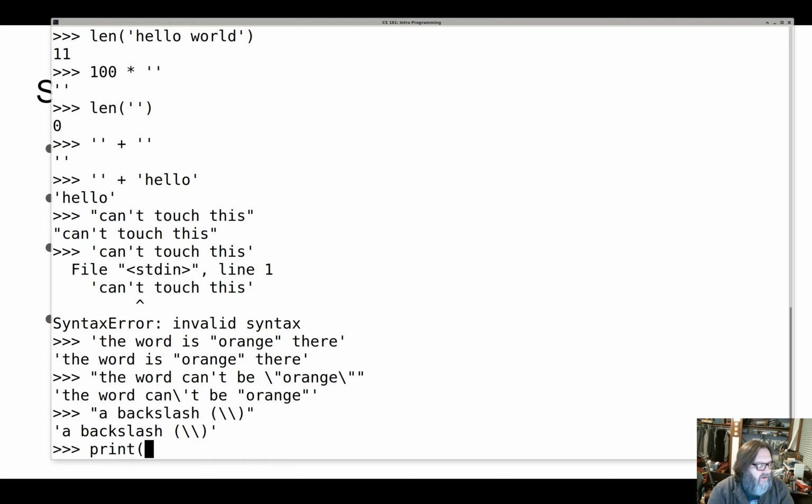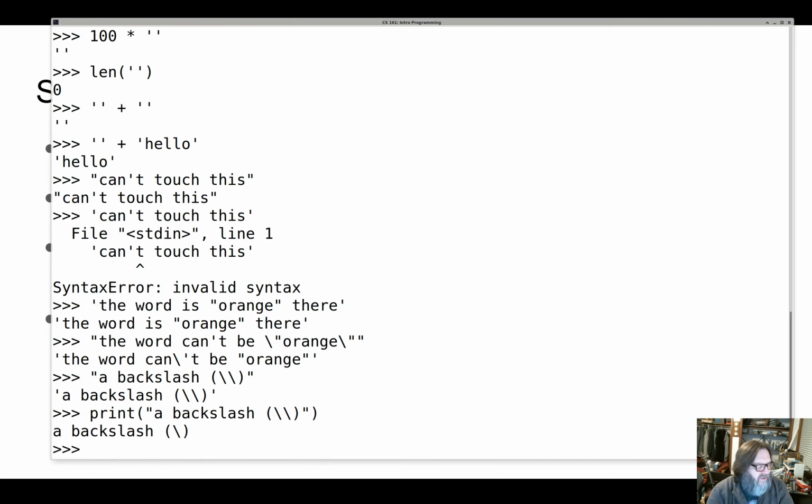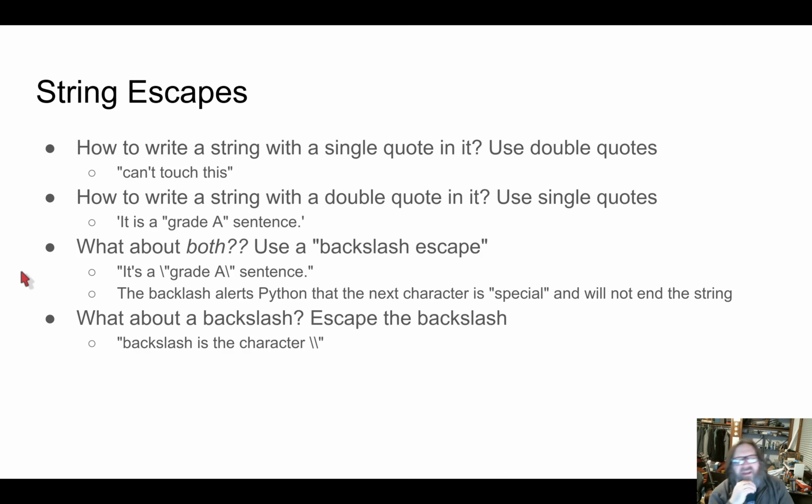But if I print this, print strips off all the quotation from your strings, and so it'll print the literal text without any kind of quoting of any kind. And so in that situation, this string will print like that. All that's pretty complicated. Most of the time you're never going to have to care. You should just be aware that's a thing you can do. So, there's a whole bunch of special cases so that we can represent any text by typing an appropriate string into Python.